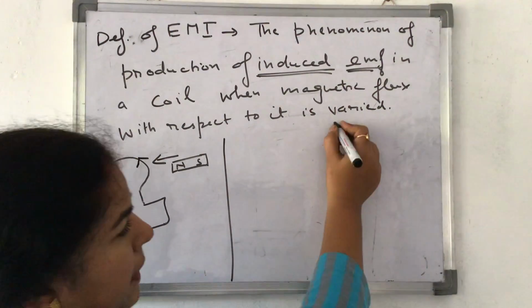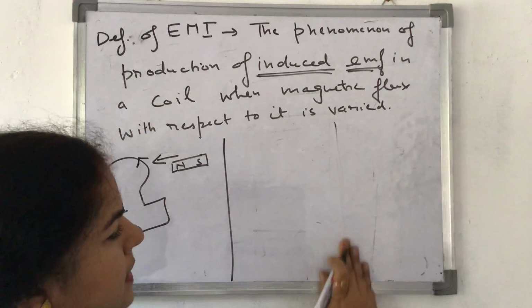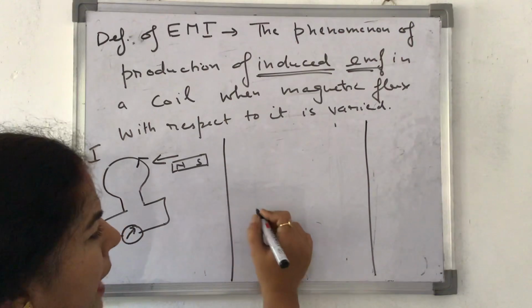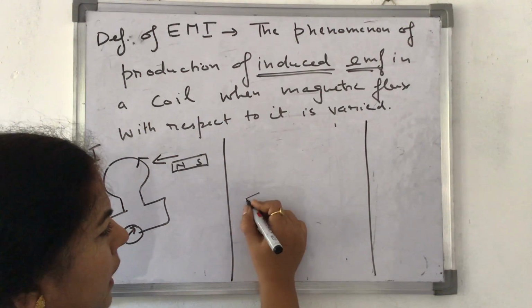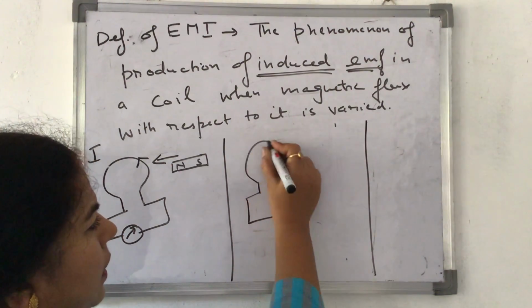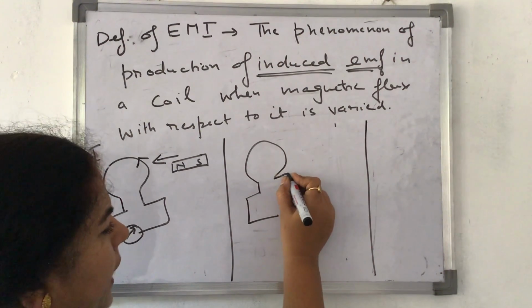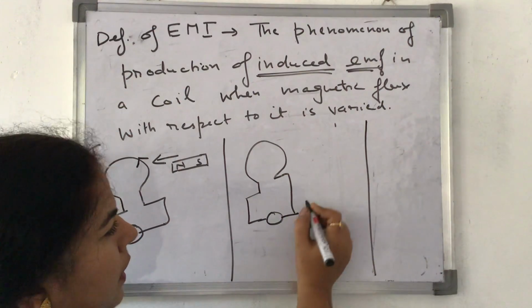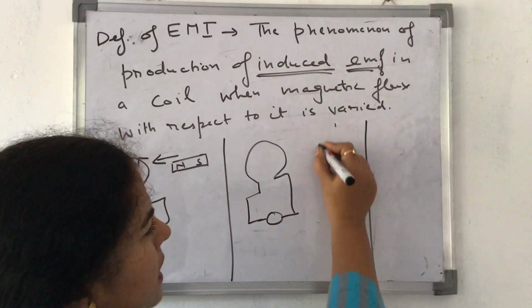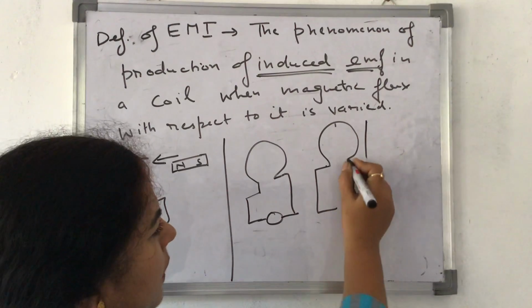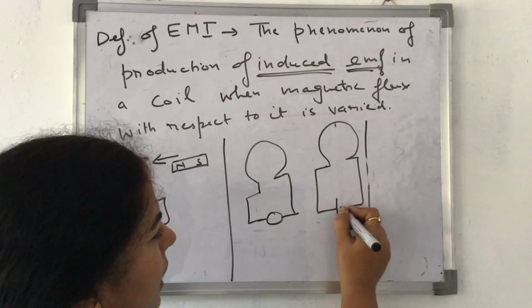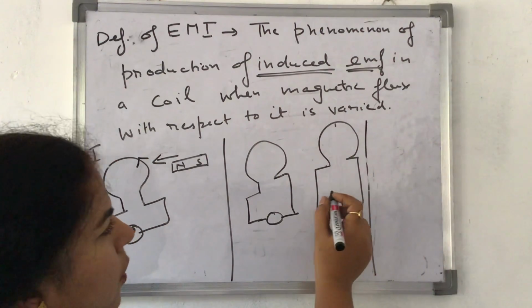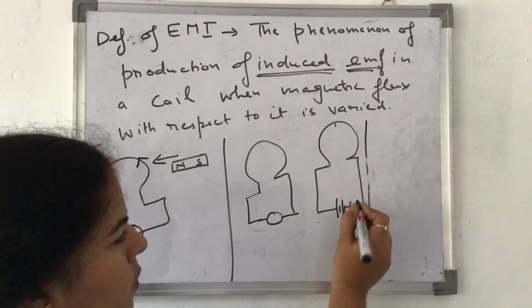In the second experiment, he replaced this magnet with another coil. This is the original coil, which was connected to a galvanometer. He took another coil, which he connected to a battery and a key, and he switched on this key.